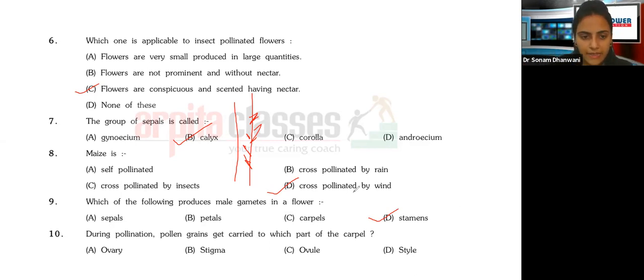Next, during pollination, the pollen grains get carried to which part of the carpel? We just saw in the previous MCQs that pollen grains are produced on the anther, but where are they transferred? They are transferred to the stigma, which is the opposite part of the male part. Going ahead.